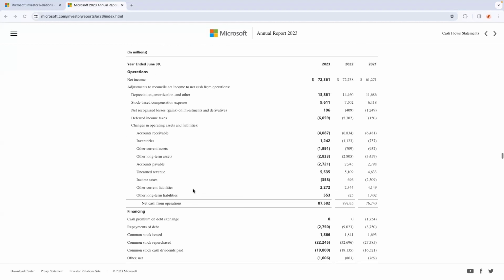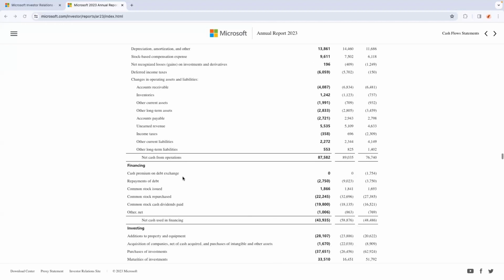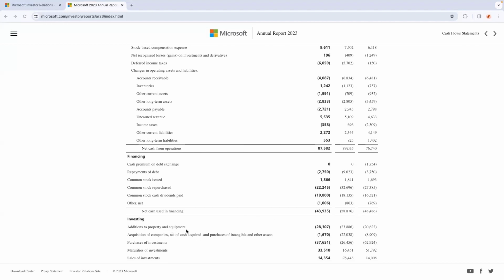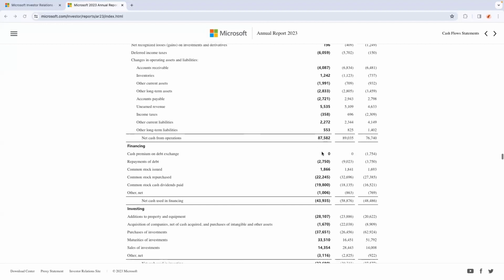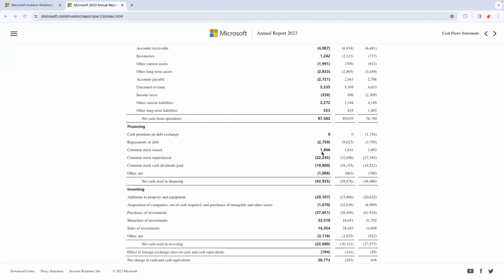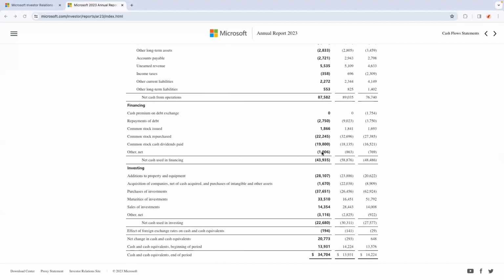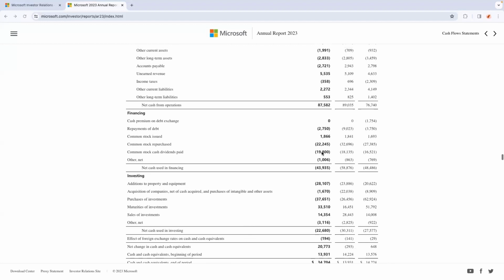And the most important metric we are looking at here is net cash from operations, which is about 97 billion, and total capital expenditure, which is 28 billion. So we get near about 60 billion free cash flow. That is, Microsoft generated 60 billion in free cash flow that year.